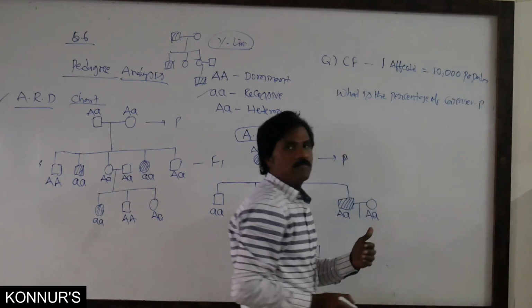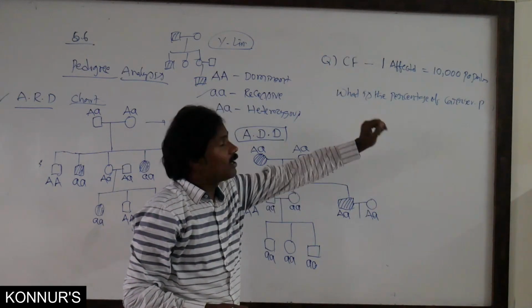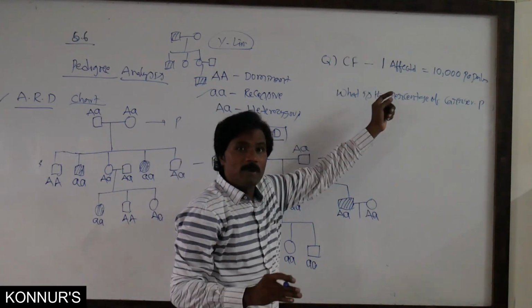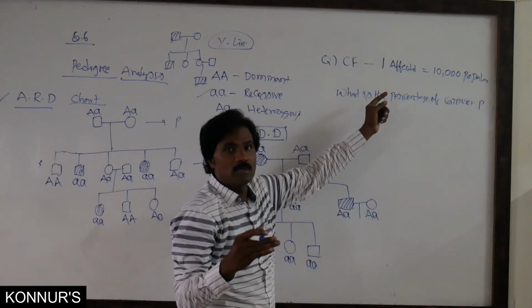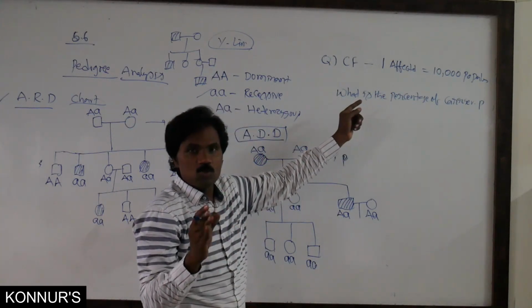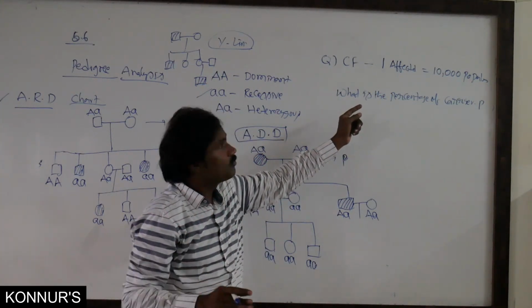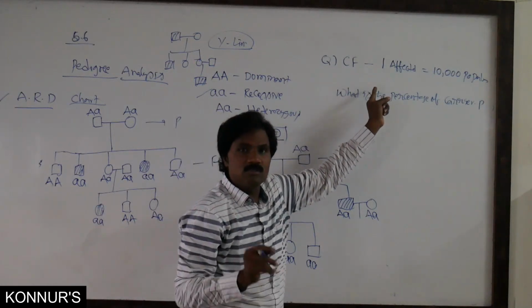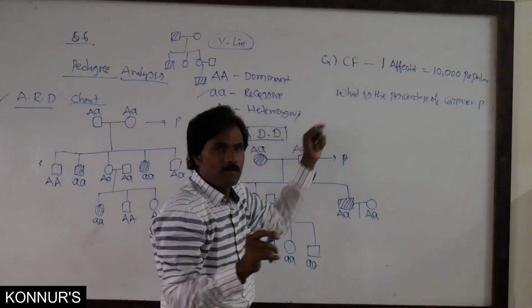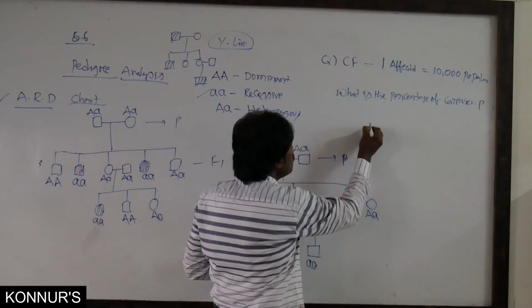According to the Hardy-Weinberg principle, you already know (P plus Q) whole square, in which P square plus 2PQ plus Q square equals 1. Here cystic fibrosis is the recessive one, so that is Q square.